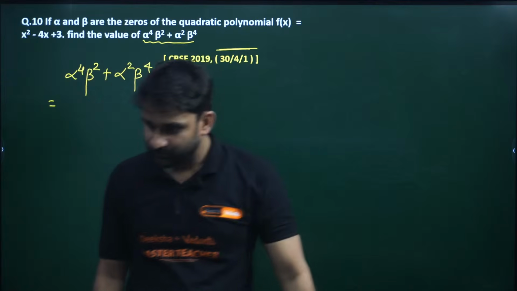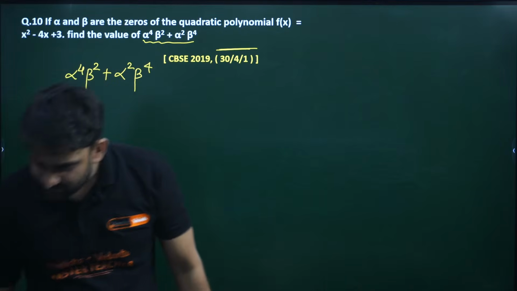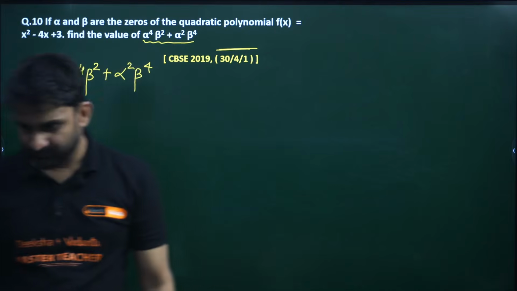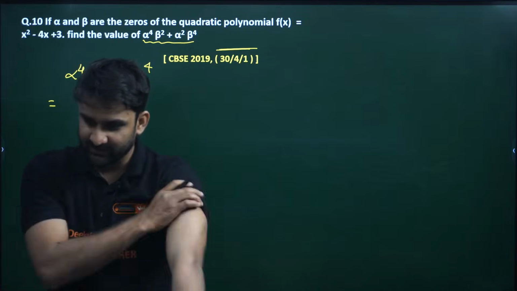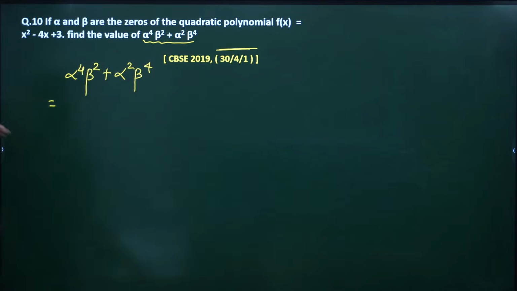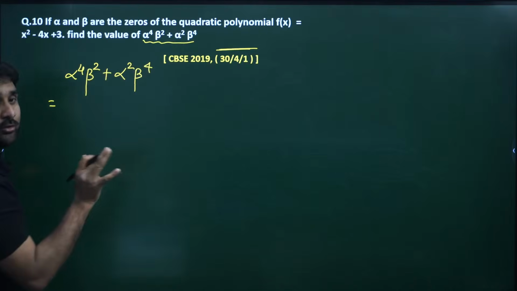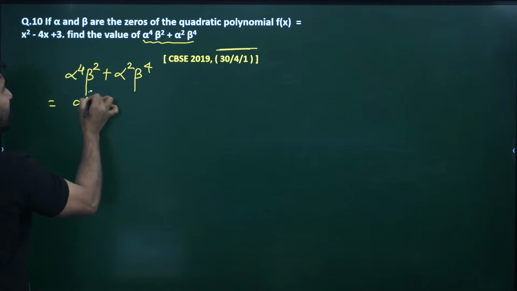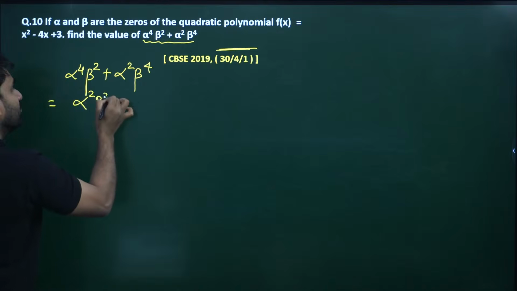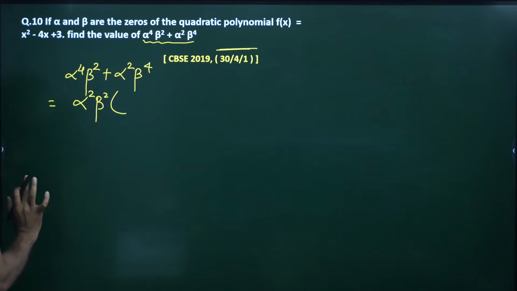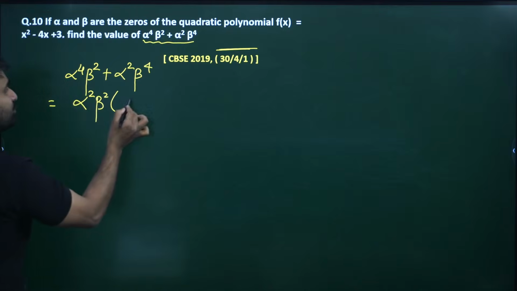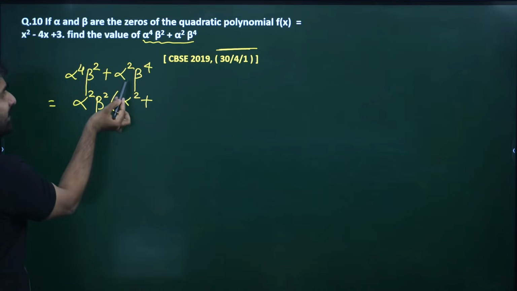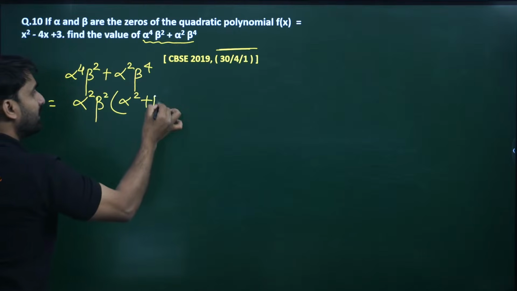Look at the question. So we have to find out the value of this. What you need to do is take common. What is common here? Alpha square and beta square are common in both. So we have taken alpha square beta square common. This is alpha to power 4, so only alpha square will be left. And plus, here we have taken alpha square and beta square, so only beta square will be left.